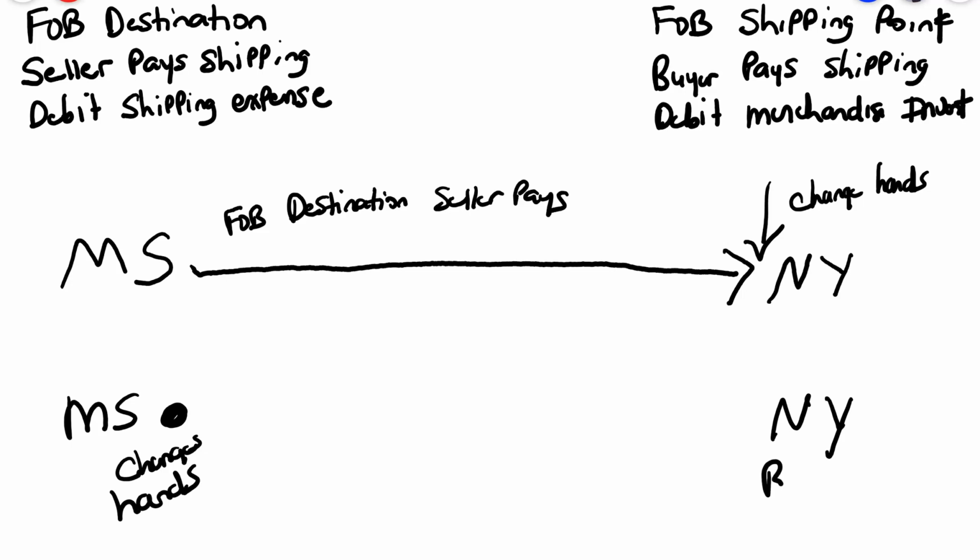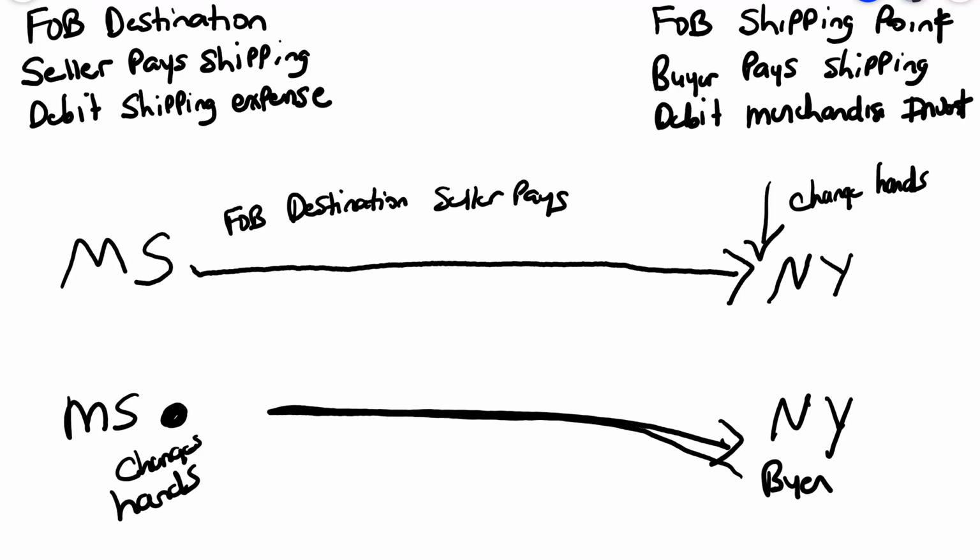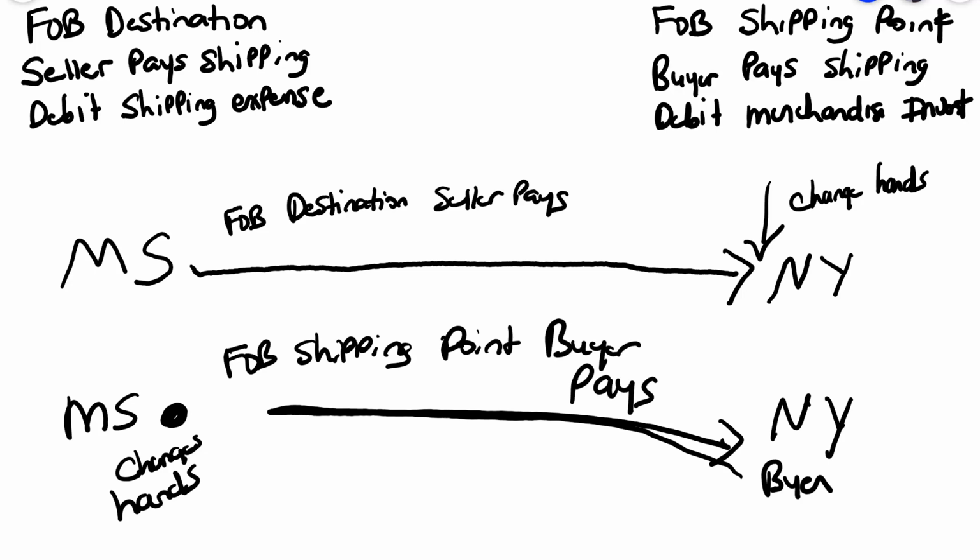Instead, the buyer was responsible for them the whole trip. And so for FOB shipping point, the buyer pays. If you just think about who owns the goods as it travels, you can always get to the correct answer of who pays shipping.